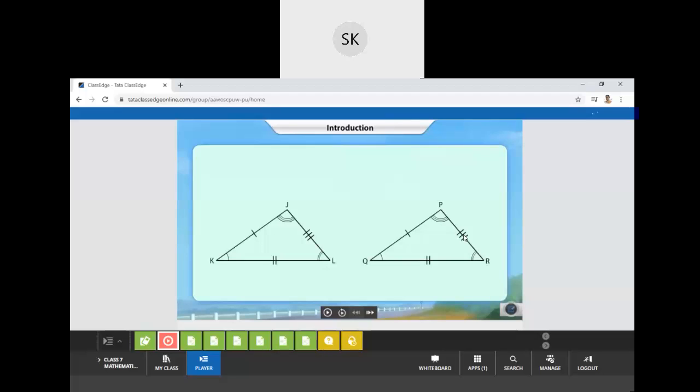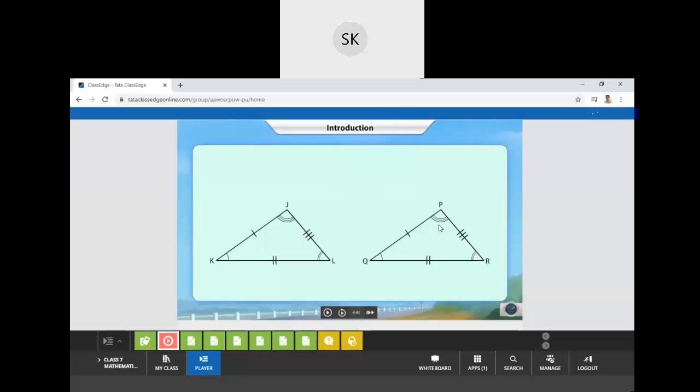When three sides are equal, then their angles also are equal in measure. So K angle is equal to Q, L angle is equal to R and Z angle is equal to P. Though the actual measures are not given over here, symbolically all the equality is denoted.